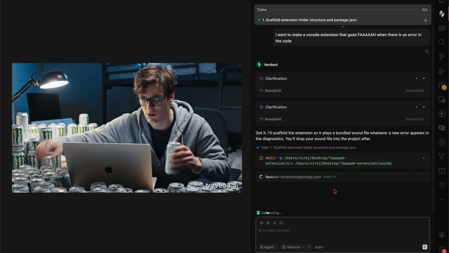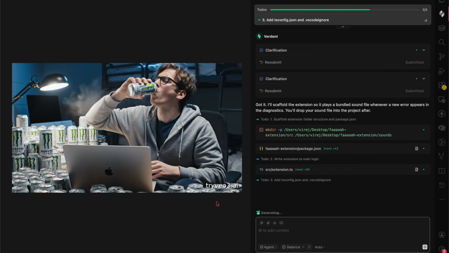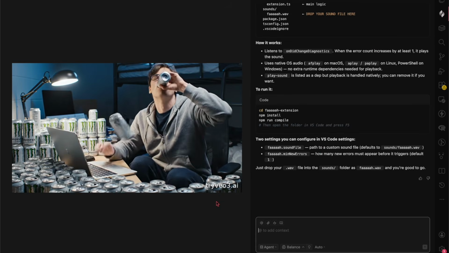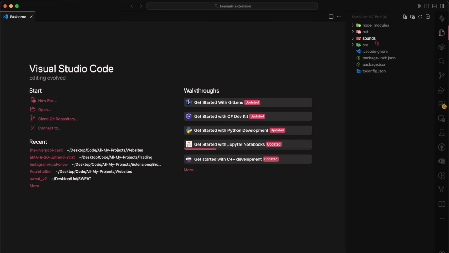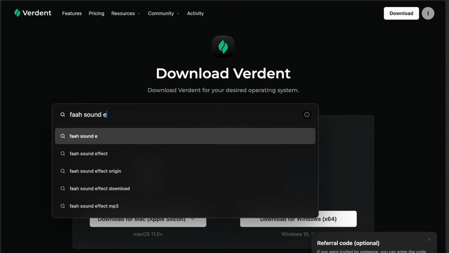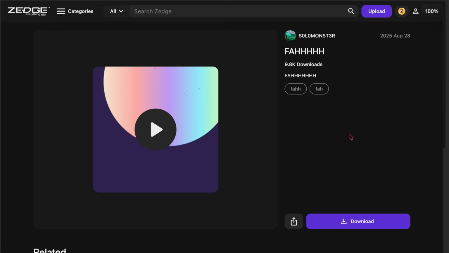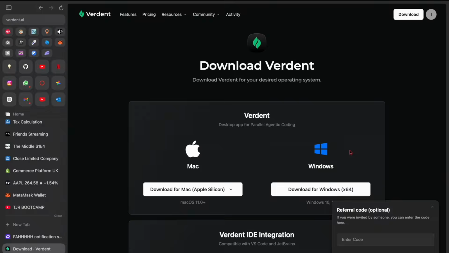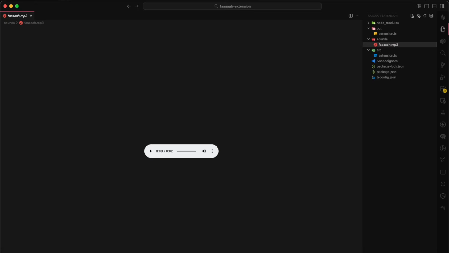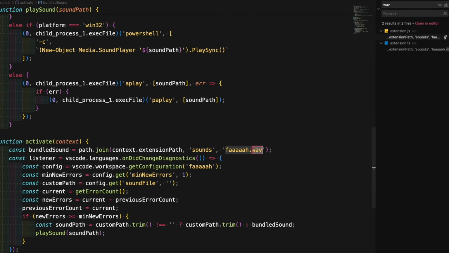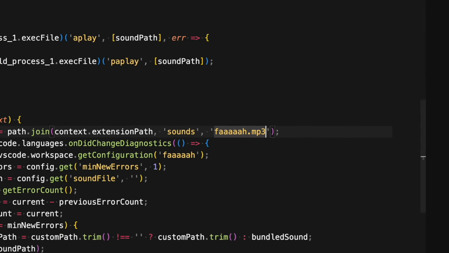Anyway, I'm gonna fast forward this AI generating because I'm 4 cans of monsters in. I can genuinely smell colors. Let's do this. I think that took under a minute, but now let's see if it actually works. Never mind, I actually do need to give it the sound effect. So let me yoink that off the internet real quick and done. Now I just need to reference it correctly within the code, change the .wav to .mp3 and done.